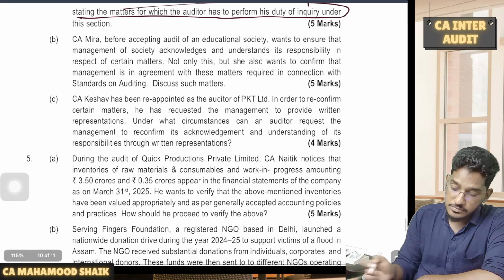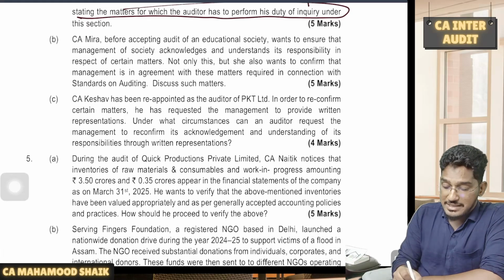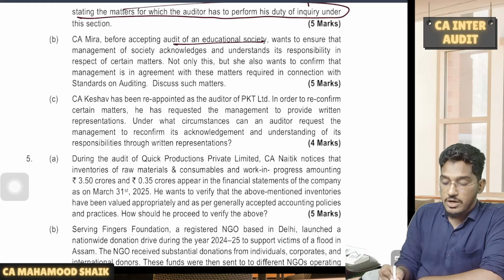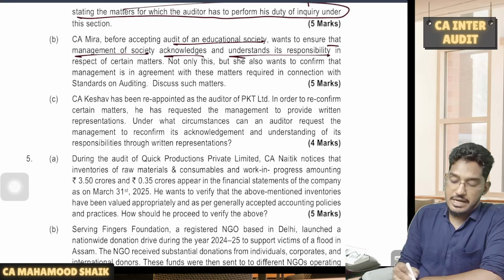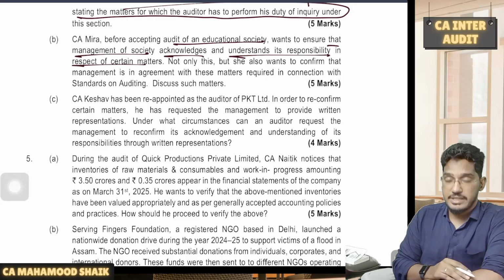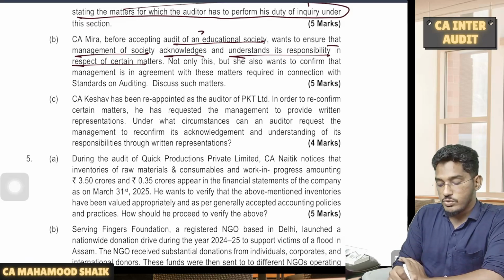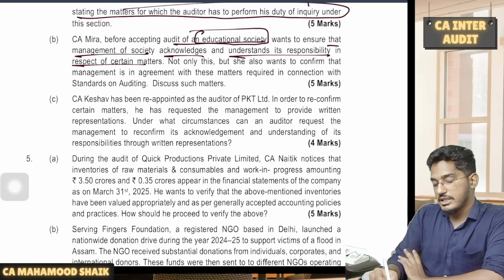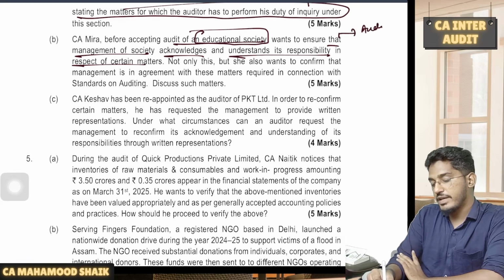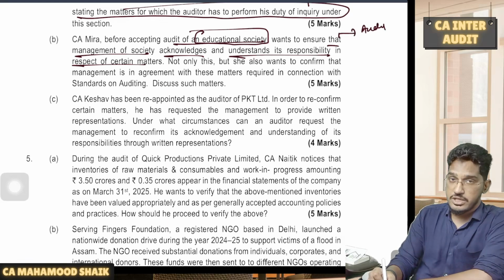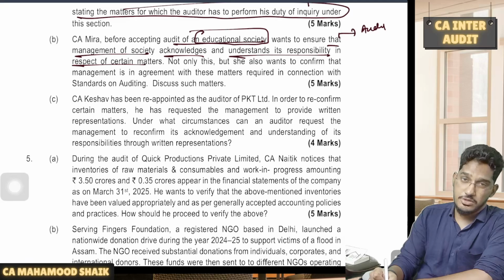Next. CA Meera, before accepting audit of an educational society, wants to ensure that the management of the society acknowledges and understands its responsibility in respect of certain matters. See here, many students will make a mistake. The moment they read educational society, they will start writing the answer from audit of various entities, how to conduct audit of an education institution. No, that is not what the question is about.